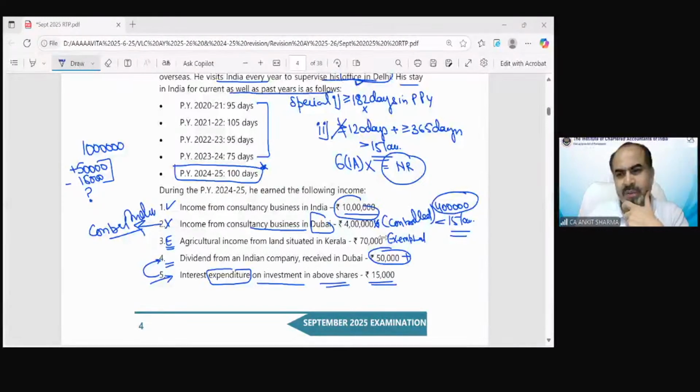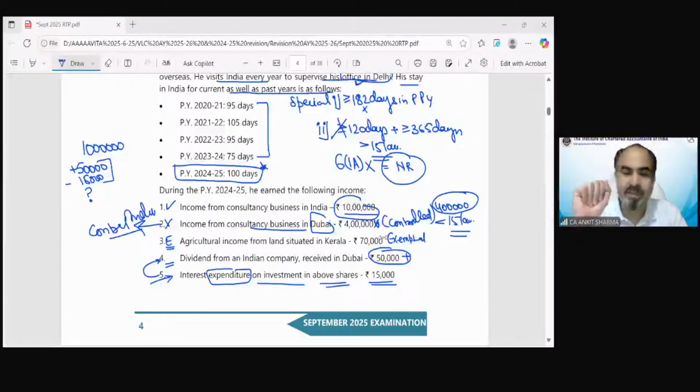Dhanush is saying, sir, second point. Second point is income from consultancy business in Dubai. So this is a case of a non-resident. What is the status of our assessee? Our assessees are non-resident. In all other questions also, this point was there. If it is a non-resident, only two kinds of income are taxable: received in India, arise in India.